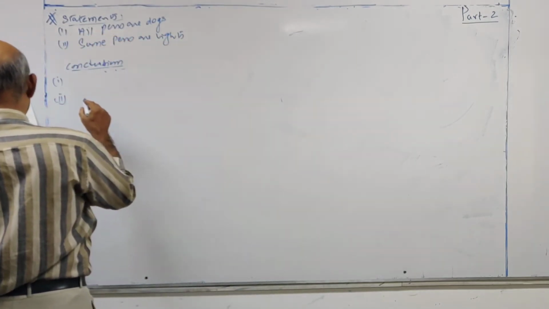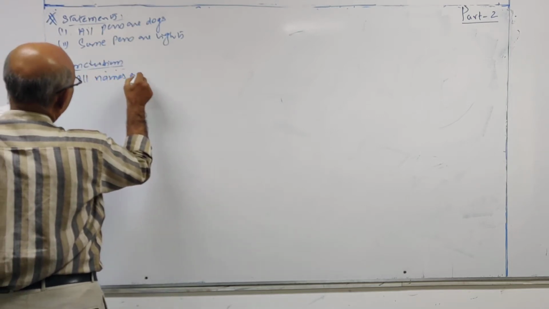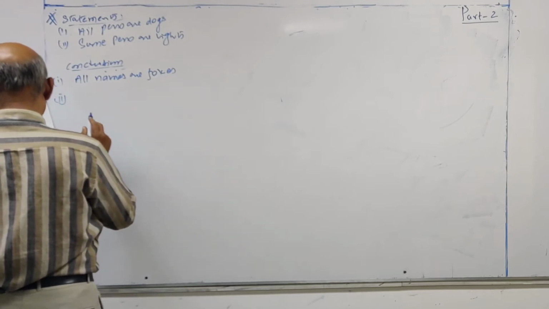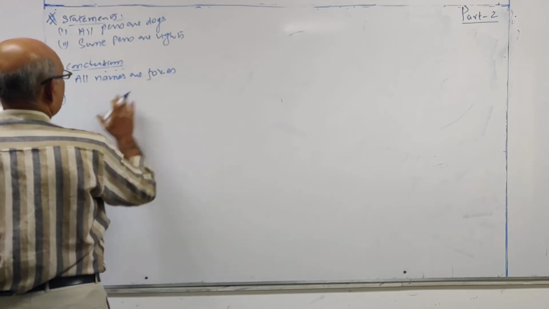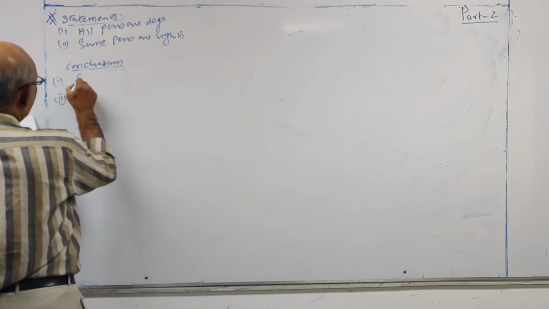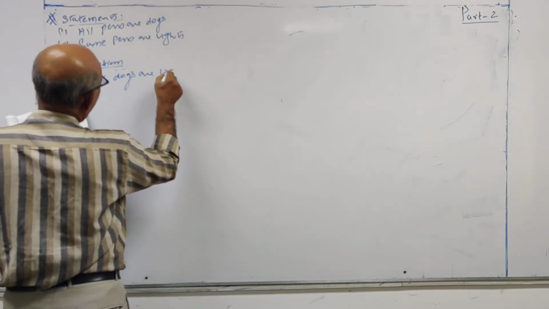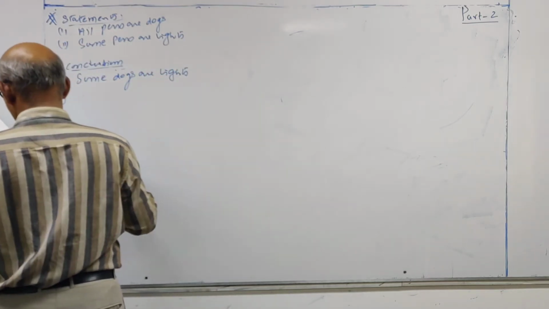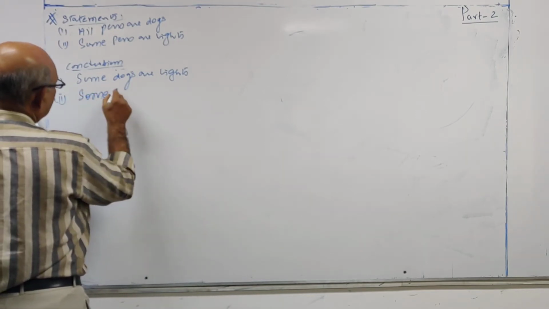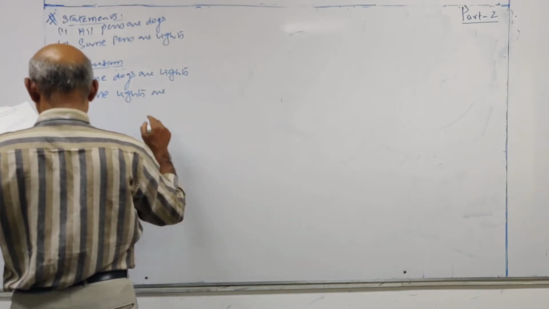First one. All names are foxes. Sorry. Here. Some dogs are lights. Some lights are not dogs.